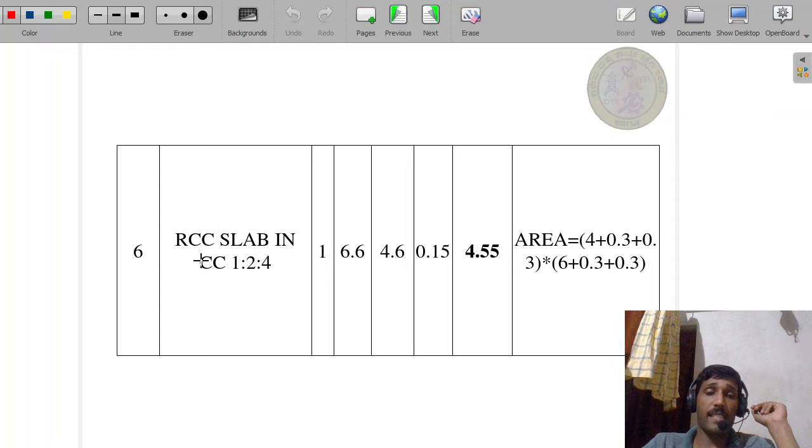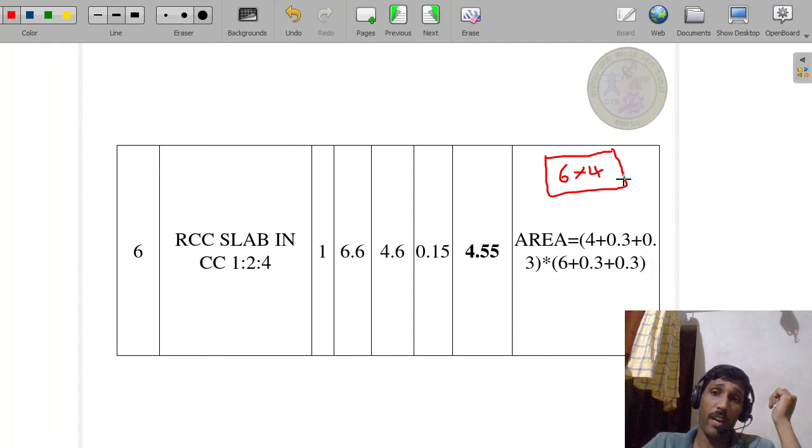Next, RCC slab. RCC slab in CC 1:2:4. In this particular case, how to calculate? The room is like this, 6 into 4 meter given. Therefore, how to calculate the area?